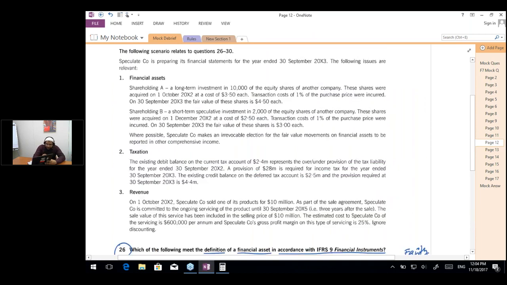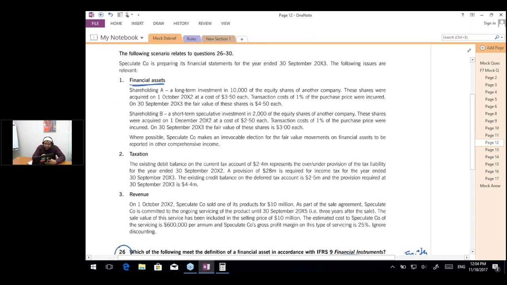So let's see, the first point relates to financial assets, where the question is saying shareholding A is a long-term investment. Long-term investment means fair value through OCI in 10,000 of the equity shares of another company. These shares were acquired on 1st October 20x2 at a cost of 3.5 each.